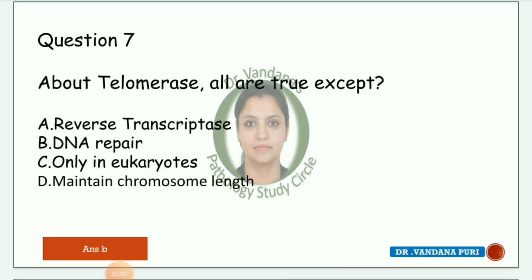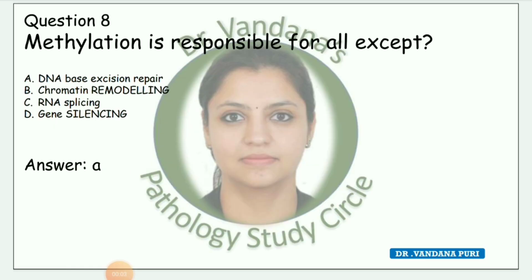Next question about telomerase. All are true except, options are reverse transcriptase, DNA repair, only in eukaryotes, maintain chromosome length. The answer is DNA repair is not true about telomerase. Next question, methylation is responsible for all except. Answer is DNA base excision repair.